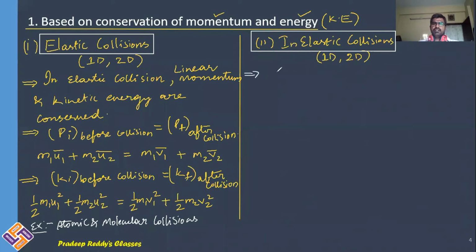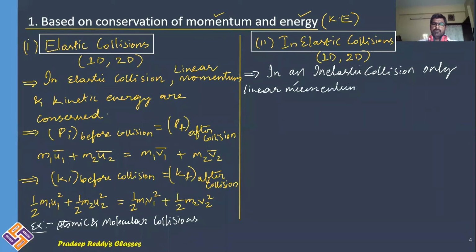The first condition: in an inelastic collision only linear momentum is conserved. Kinetic energy is not conserved.